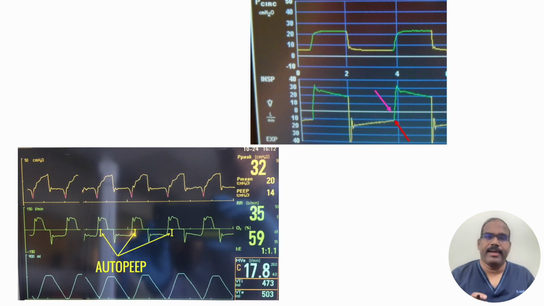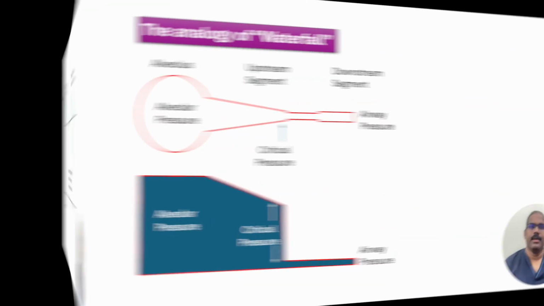Here are some real monitoring interfaces for you. Again, you can look at the flow time graph and appreciate the air trapping. This is evident in both the interfaces shown in the picture.